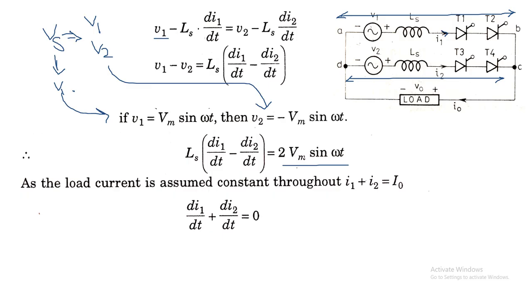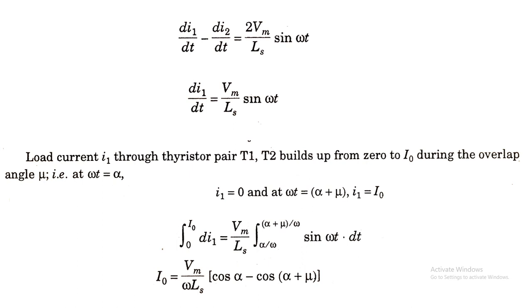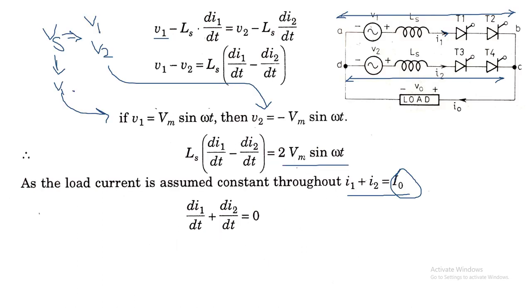So as the load current is assumed constant throughout, I1 plus I2 is equal to I0. On differentiating this with respect to t, di1 by dt plus di2 by dt is equal to 0, since I0 is a constant. So by rearranging, this can be written as di1 by dt is equal to minus di2 by dt.